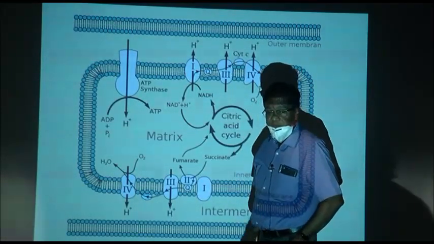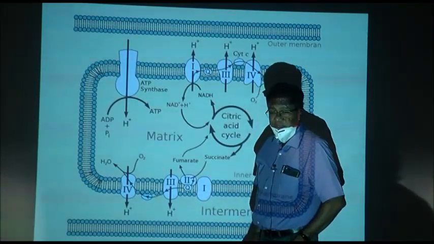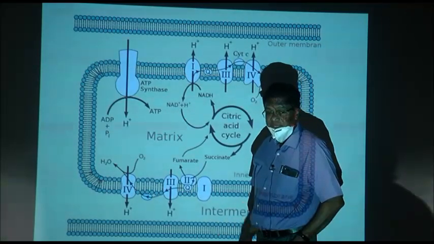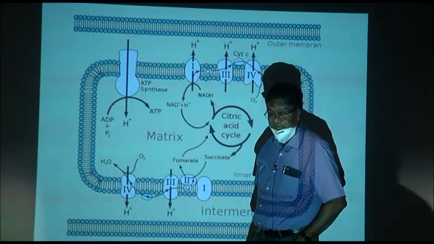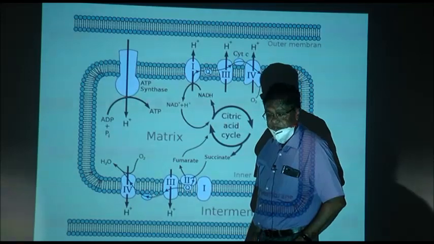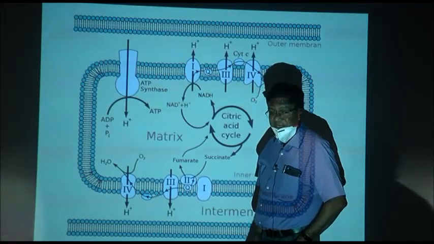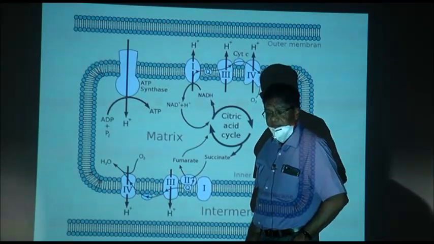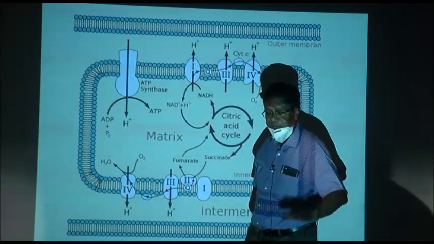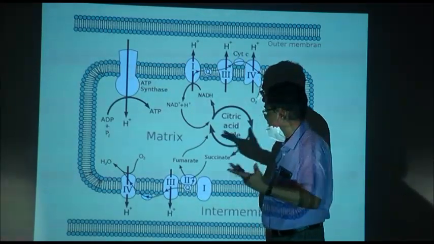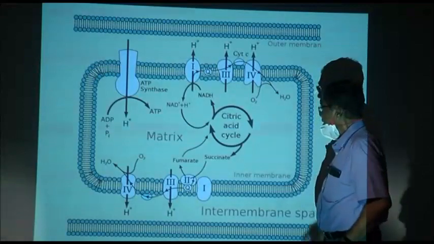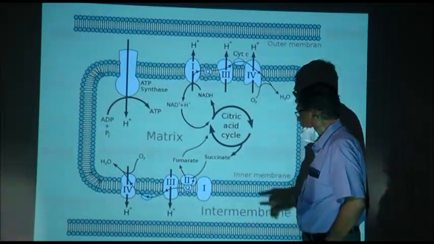Now, what are the products of glycolysis and Krebs cycle? They are NADH plus H plus and FADH2, besides ATP and GTP. Now, what happens to them?